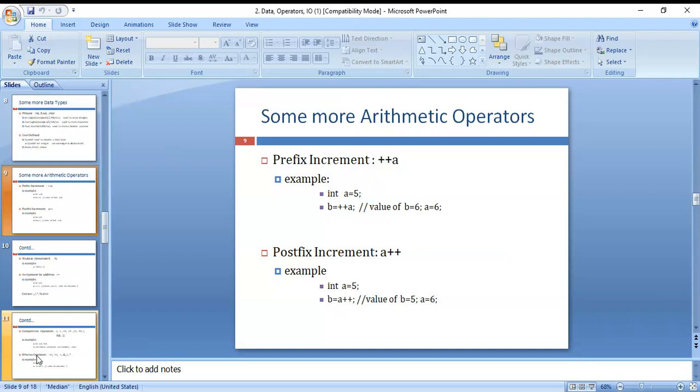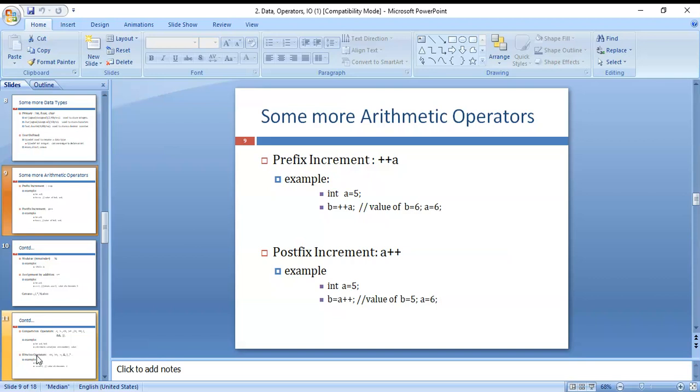And postfix increment: a is equal to 5, b is equal to a++, so the b value is 5 and the a value is 6. Whether prefix or postfix, the a value becomes 6.